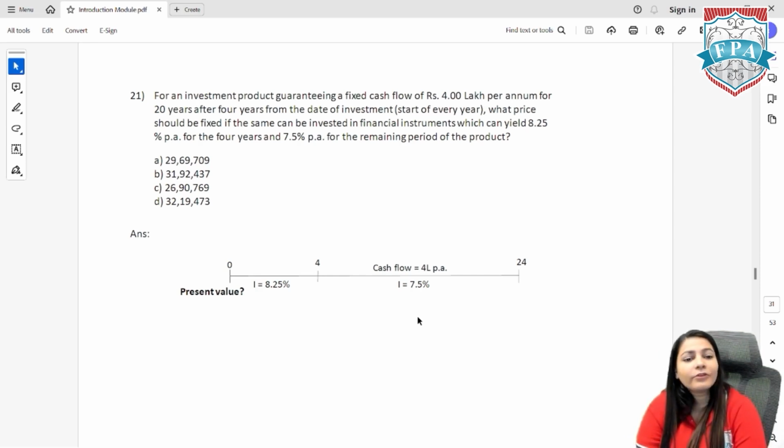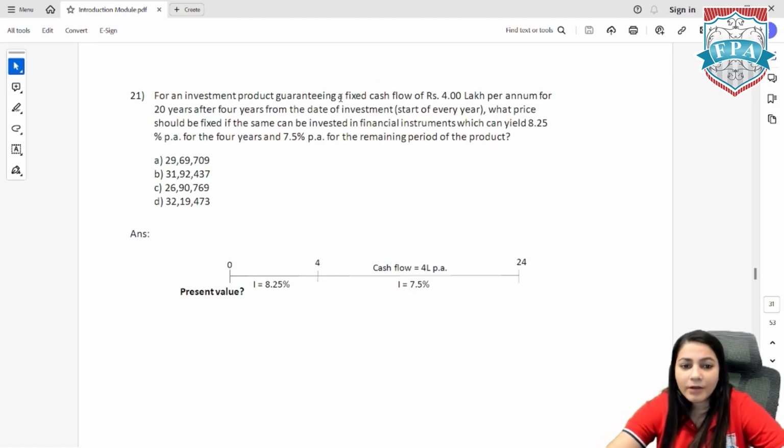So let's try and solve question 19, or rather 21. 19 is already done. Do question 21 on your own. And now I'm going to do it for you. But I hope you all have already solved it by yourself. And I'm sure you all will get the correct answer. Let's just cross check.